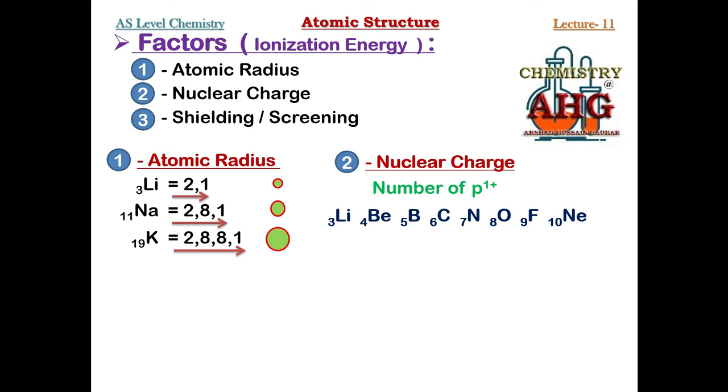So what does this mean? In simple words, what you must remember: more nuclear charge, stronger pull of the nucleus, and higher ionization energy. So right now I have just explained two factors for ionization energy. Simply what you must remember: large radius, low ionization energy; low nuclear charge, low ionization energy. Next, we are going to talk about the third factor.